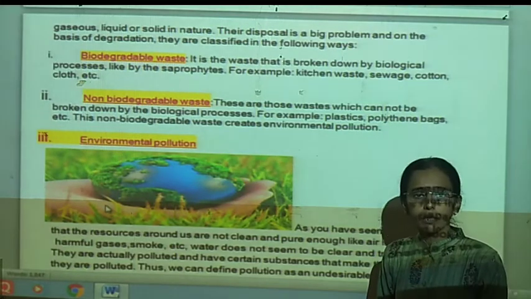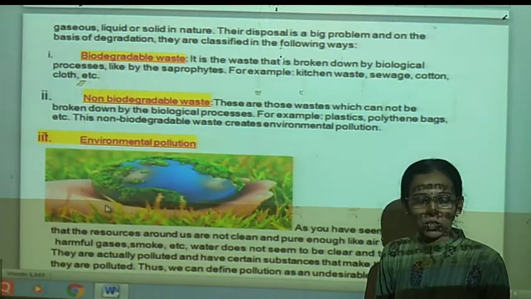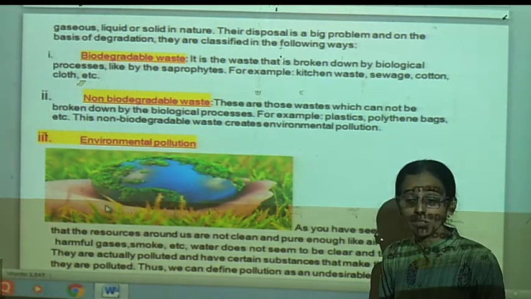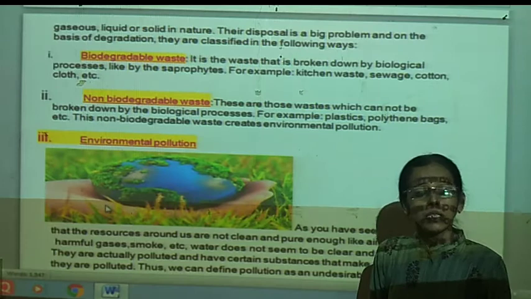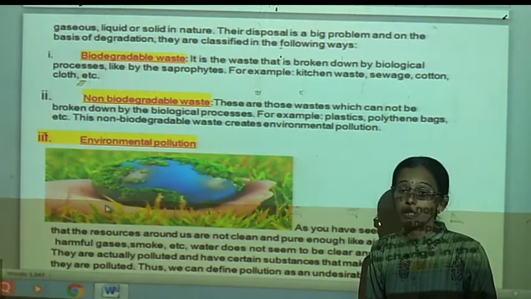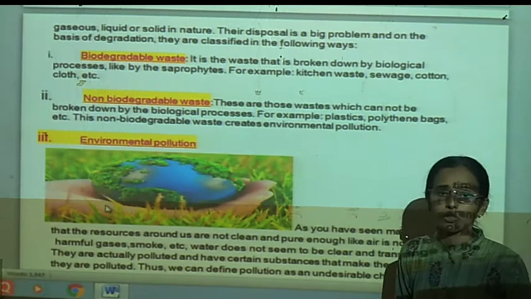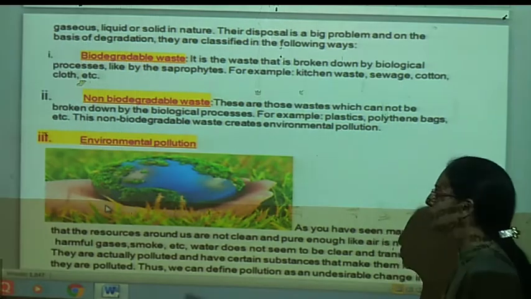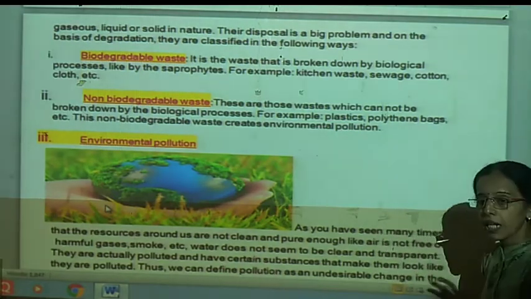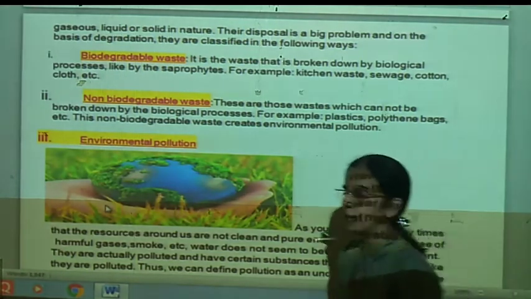But when these components present in the air get disturbed, their percentage gets disturbed, and unwanted gases like sulfur dioxide, much more carbon monoxide, carbon dioxide get added into the air, then air becomes polluted.